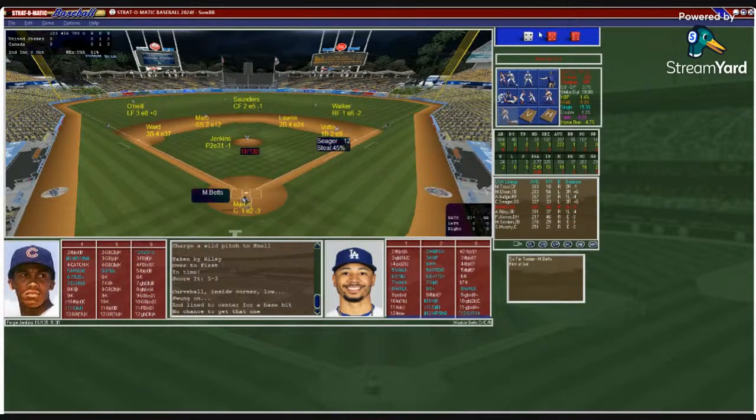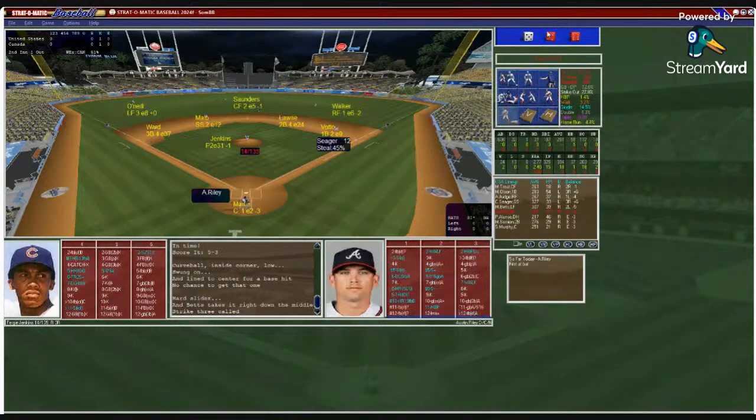Here's Mookie Betts. .222, 3 home runs, 3 RBIs. Martin puts down the sign. Jenkins from the stretch and the pitch. And that's going to be a strikeout for Ferguson Jenkins, his third.